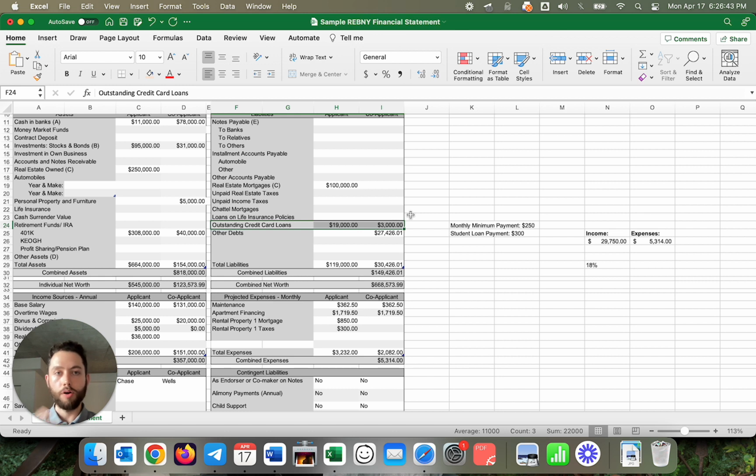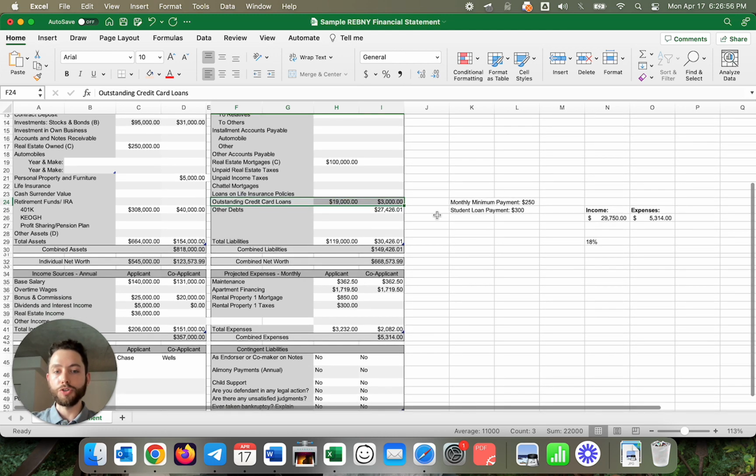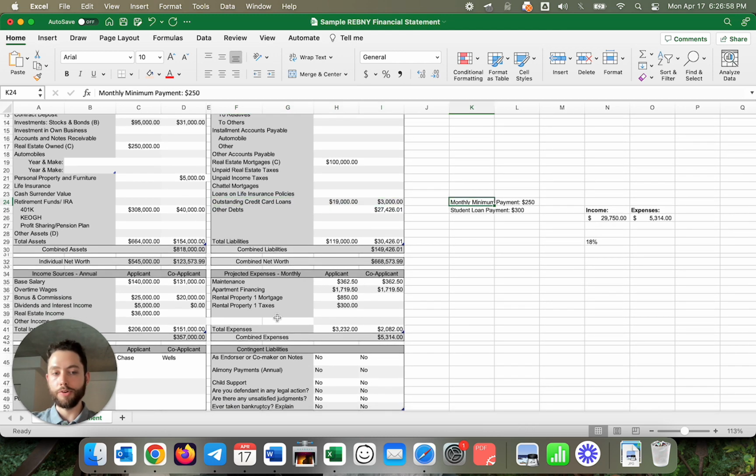As a result, it appears on your credit report, and the co-op's going to want to know what the monthly payment is, the minimum monthly payment, as that does impact your debt to income ratio because it is a recurring liability payment. So in this case, we're just going to make this up and just say that the minimum payment is $250. So in the expenses, we'll just put credit card minimum payment and put there $250.